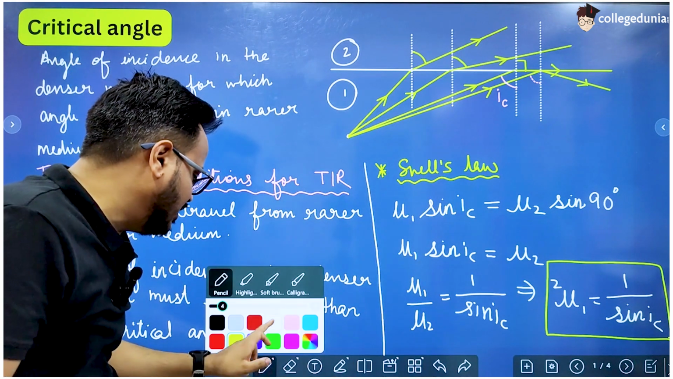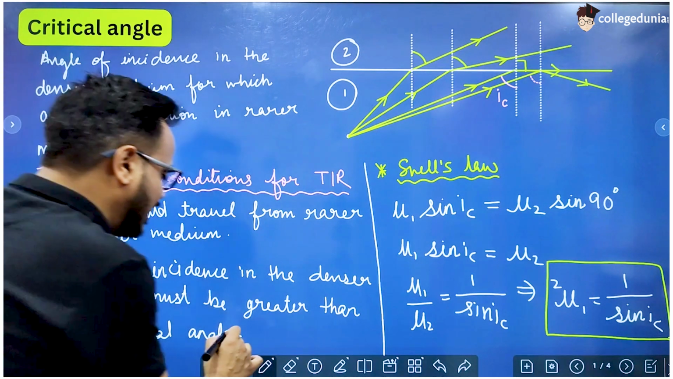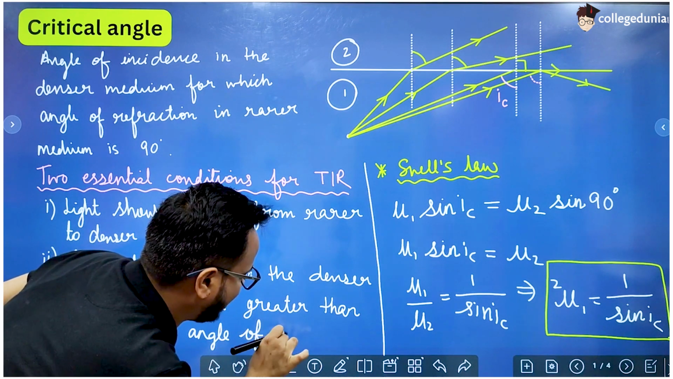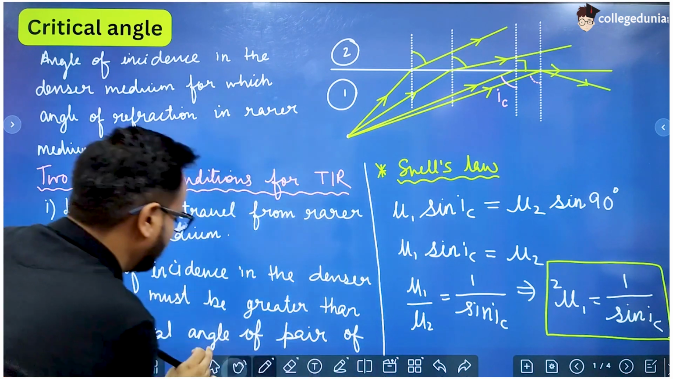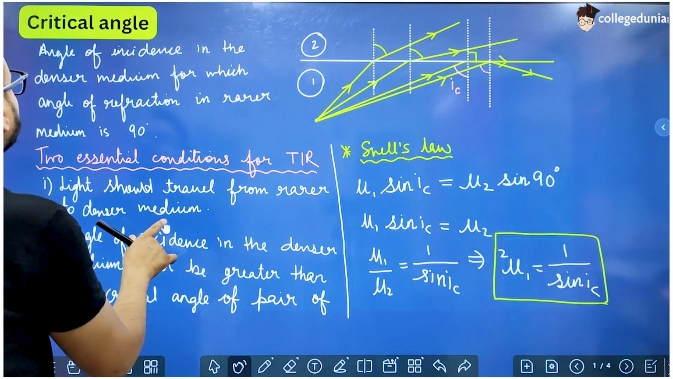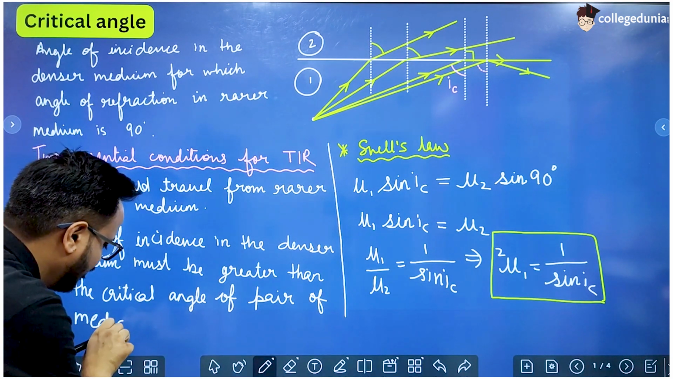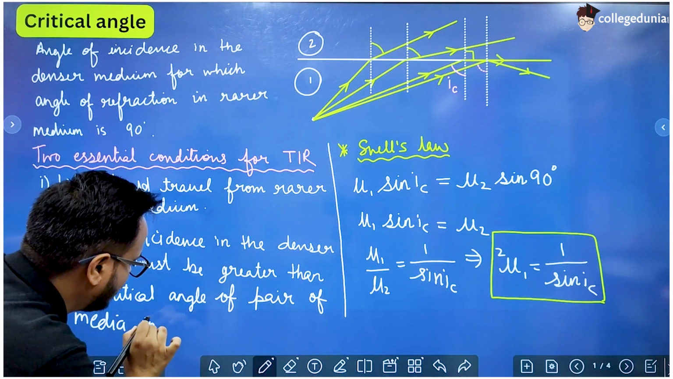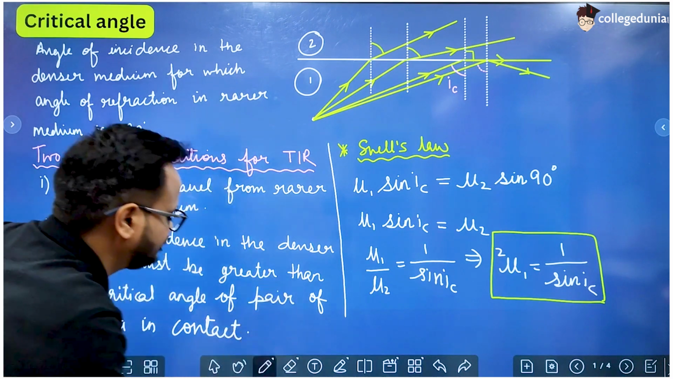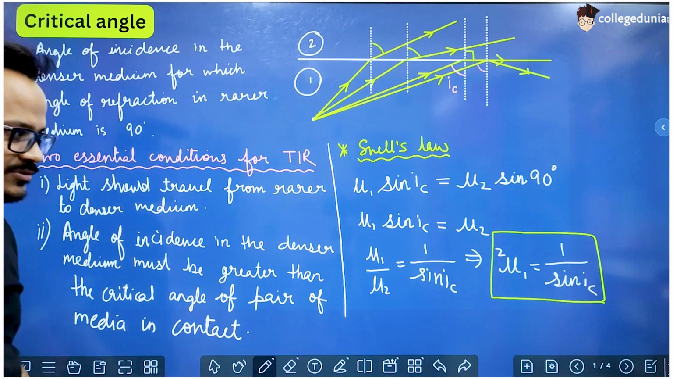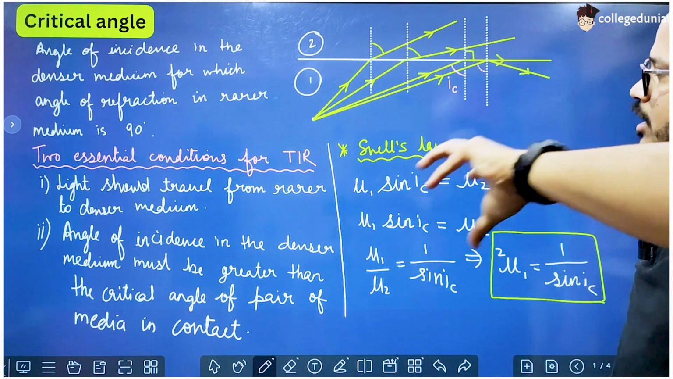So we can write that the angle of incidence in the denser medium must be greater than the critical angle of the pair of media in contact. Right? Okay, so this is what the critical angle is.